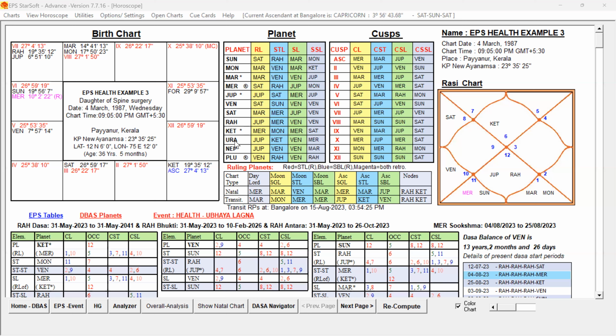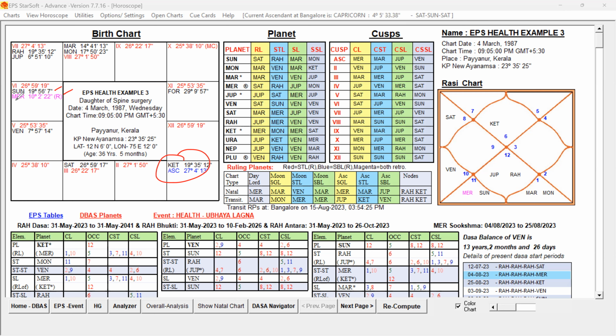This is the birth chart of that female native, and let us start studying the chart. As a preliminary step, we have to do the basic study of the natal chart. Lagna is Virgo, and the Lagna Lord is posted in the 5th house, conjoined with the 12th Lord Sun, in the sign of Saturn.